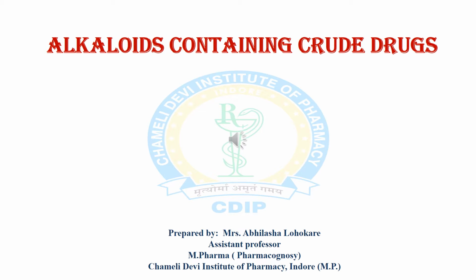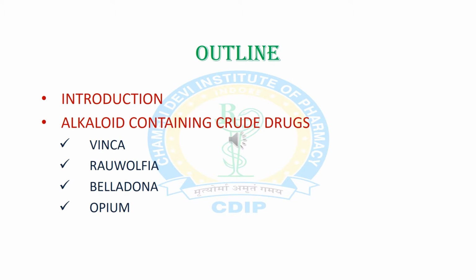Today we will discuss various crude drugs which contain alkaloids. This slide covers the outline for this topic. First point is introduction of alkaloid. Second is alkaloid containing various crude drugs. So here we will discuss various crude drugs like vinca, Rauwolfia serpentina, Atropa belladonna and opium.